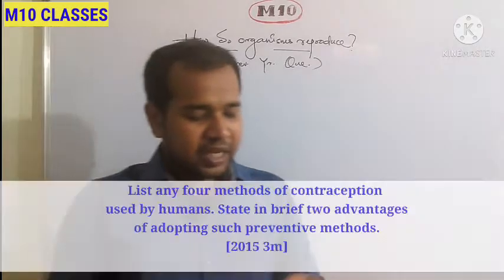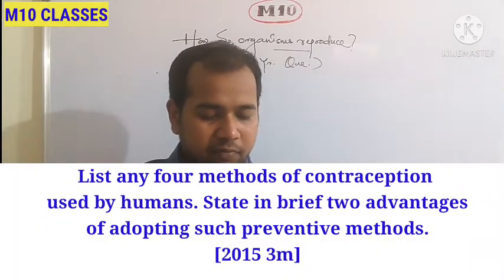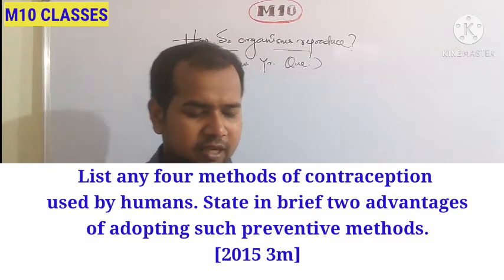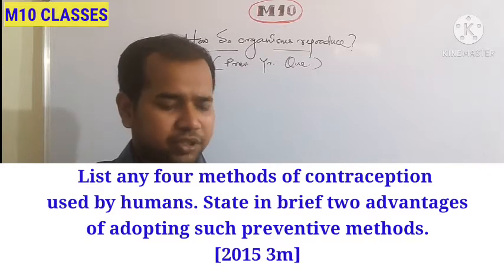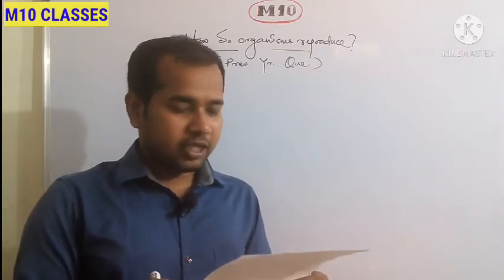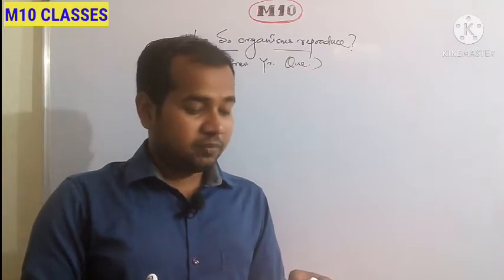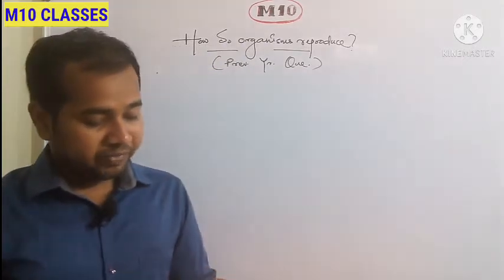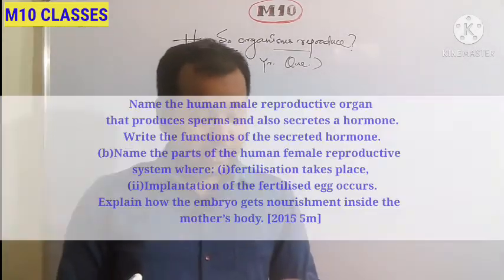Next question. List any 4 methods of contraception used by humans. State in brief 2 advantages of adopting such preventive methods. So I have just discussed a question that was repeated. It was in 2013, and the same question was repeated in 2015 also. So this is a very important question. Let us go to the next question.